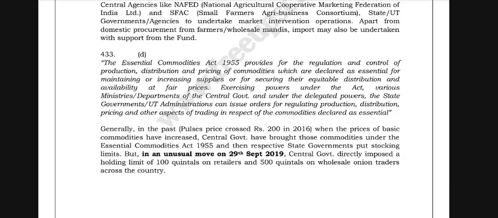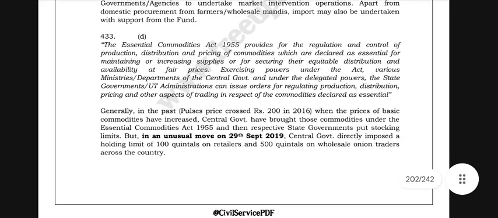The Essential Commodities Act of 1955 provides for the regulation and control of production, distribution, and pricing of commodities which are declared as essential for maintaining or increasing supplies and for securing equitable distribution and availability at a fair price. Exercising powers under the Act, various ministries or departments of the central government and, under delegated powers, the state governments or UT administrations can issue orders for regulating production, distribution, pricing, and other aspects of trading in respect of the commodities declared as essential.